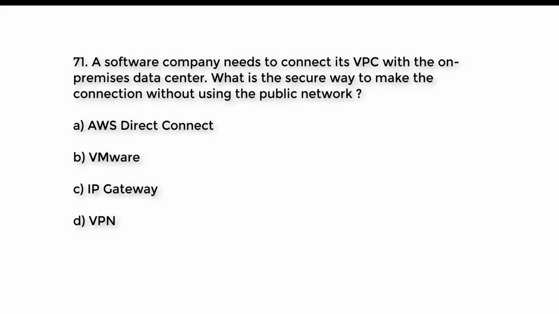Question number 71. A software company needs to connect its VPC with the on-premises data center. What is the secure way to make the connection without using the public network? A. AWS Direct Connect. B. VMware. C. IP Gateway. D. VPN. Try to guess the right answer. And the right answer is option A. AWS Direct Connect.